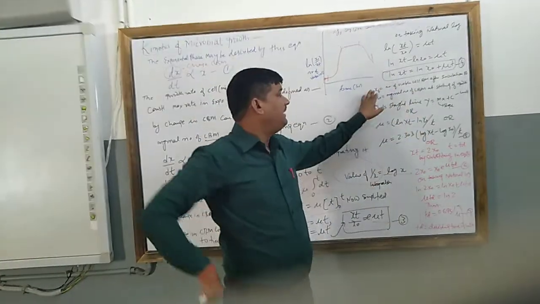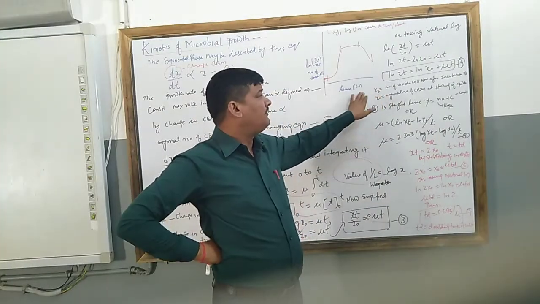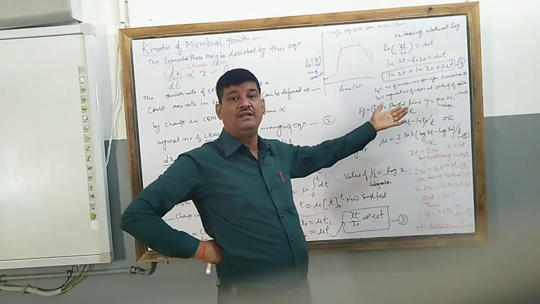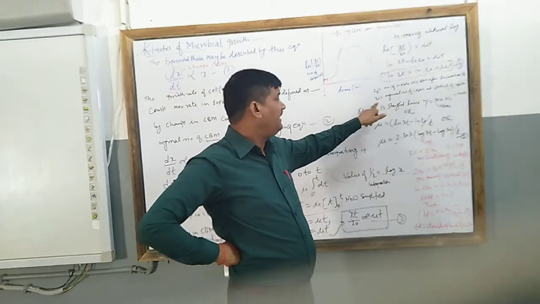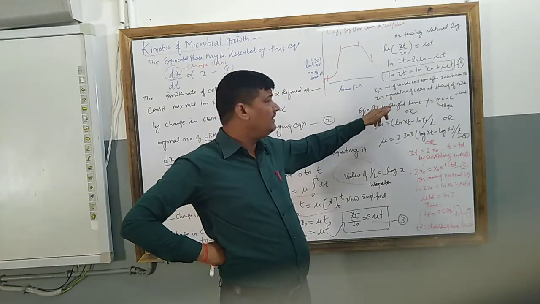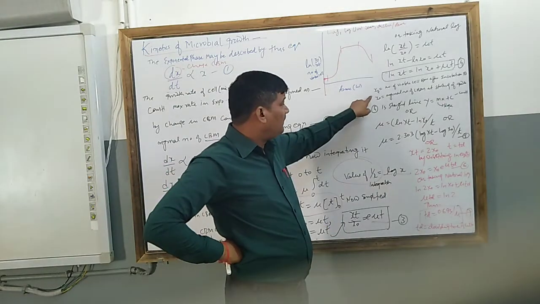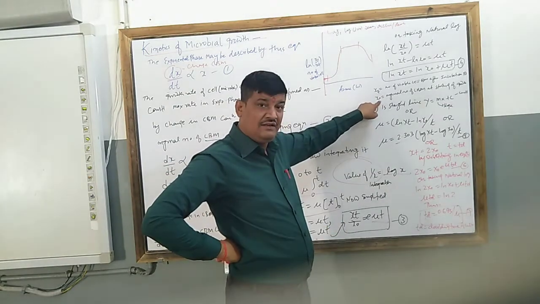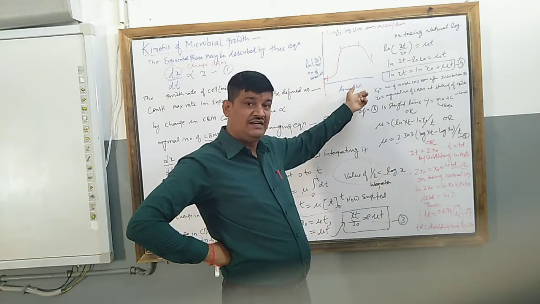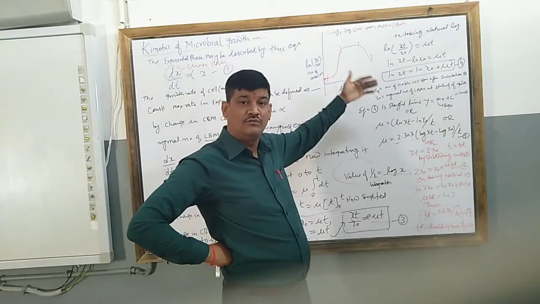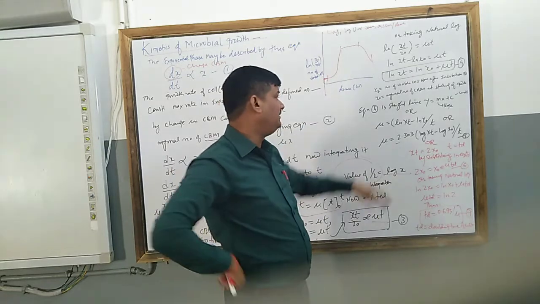Explaining that, x t is what here? The number of viable cell biomass after the incubation period of growth, and x0 is the original number of cell biomass at the starting of the growth. So what is the number of biomass cells at the starting time, and what is the number of cells after the time period t.